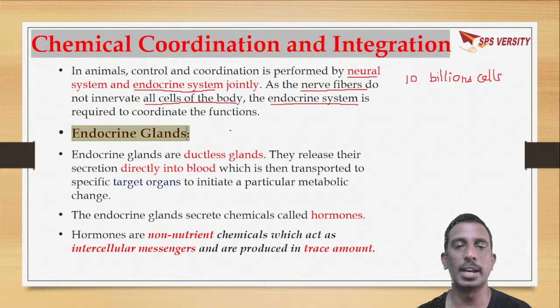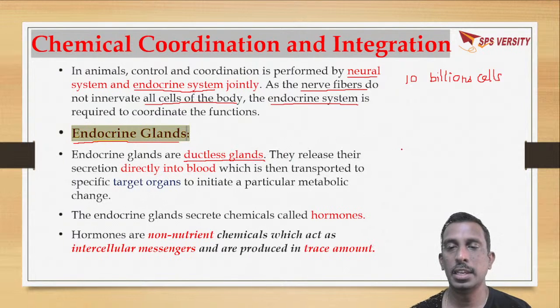What does this endocrine system consist of? The endocrine system consists of endocrine glands. These endocrine glands are also called ductless glands. Why are they called ductless glands? The reason is they release their secretions directly into the blood.